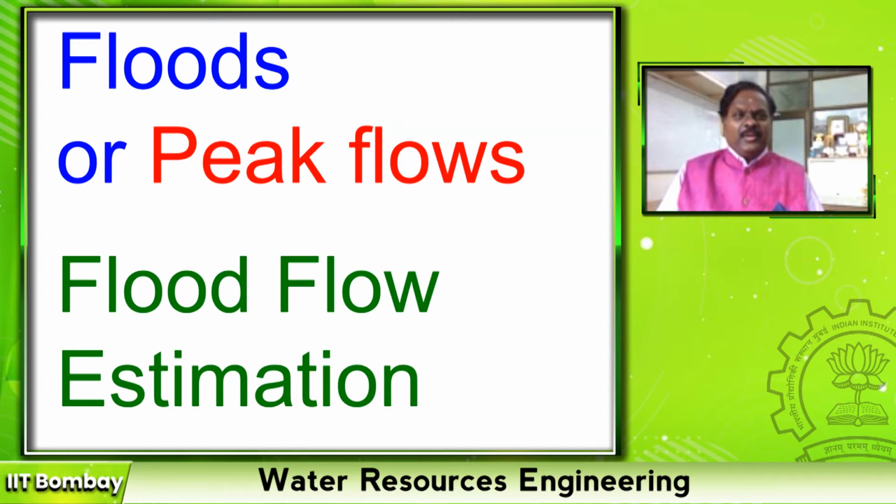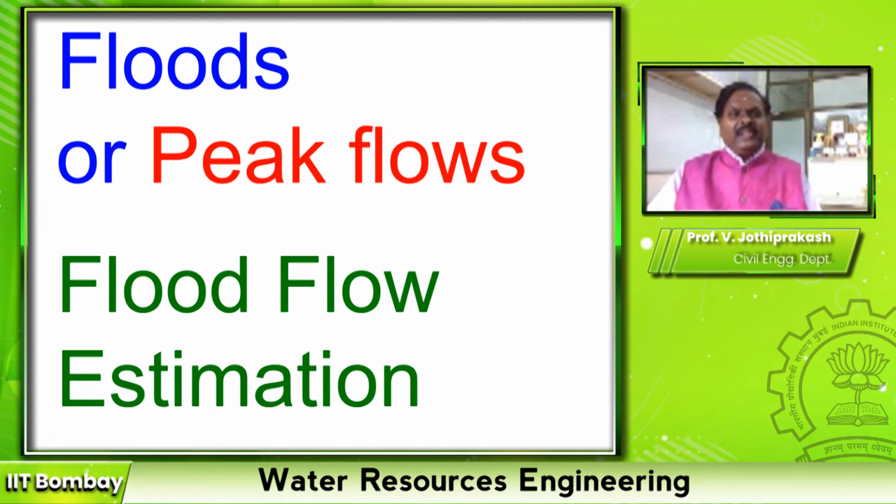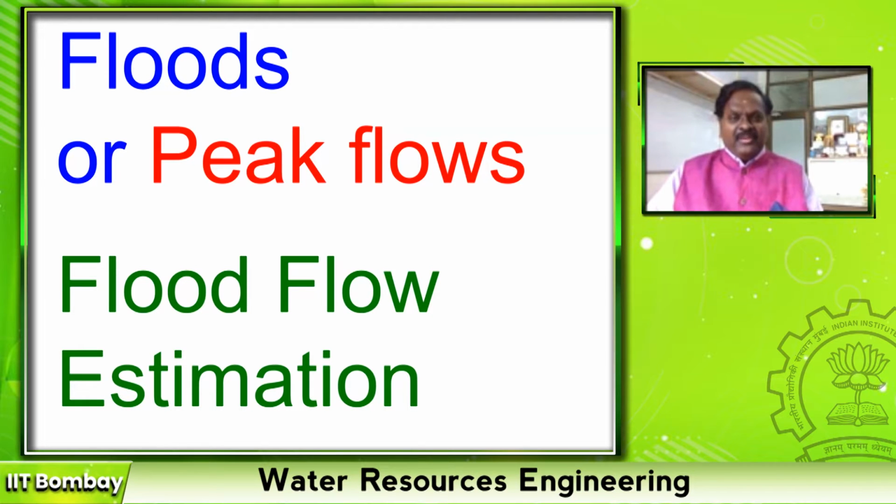Last class we have seen about hydrograph, unit hydrograph, derivation of unit hydrograph, conversion of a t-hour unit hydrograph into different D-hour unit hydrographs, where m is an integer as well as a fraction, and also studied about synthetic unit hydrograph.